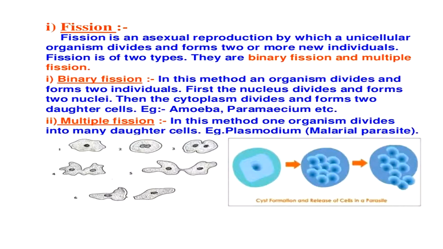Now, fission. Fission is an asexual reproduction by which a unicellular organism divides and forms two or more new individuals. Fission is of two types. They are binary fission and multiple fission.